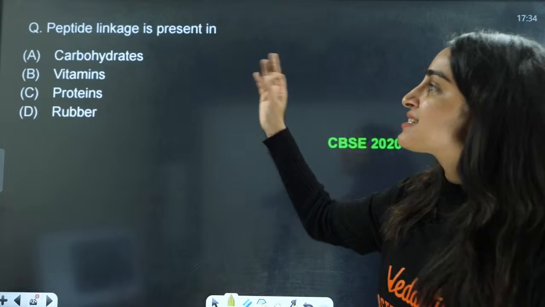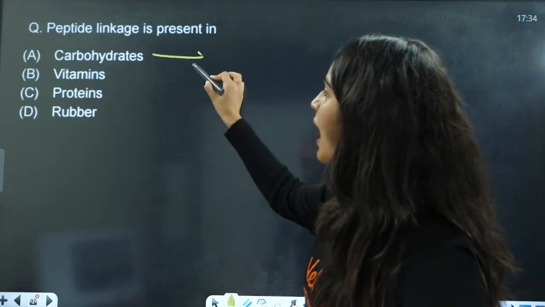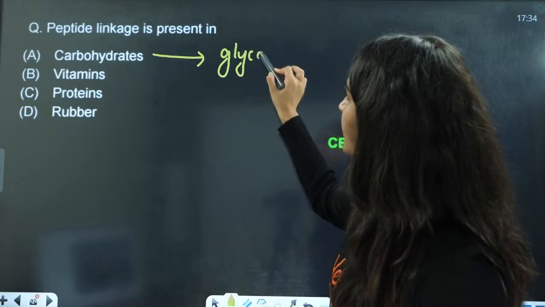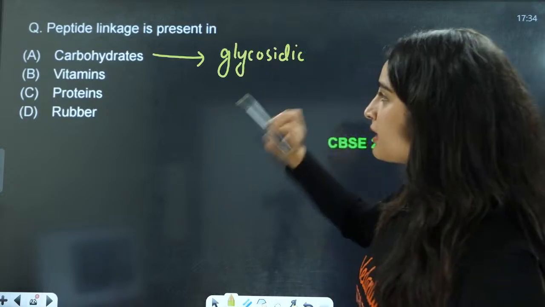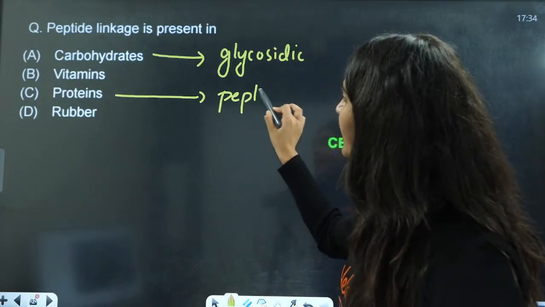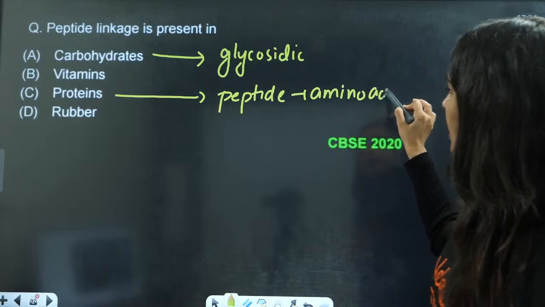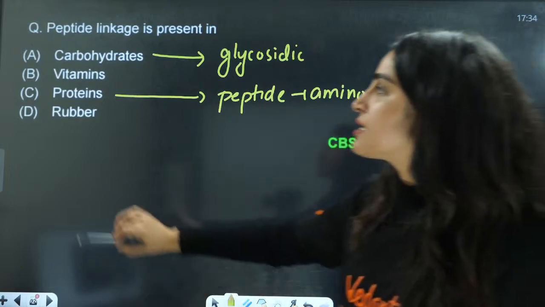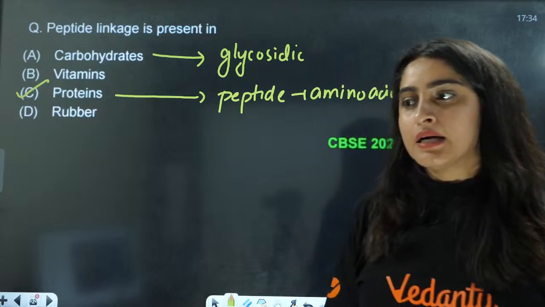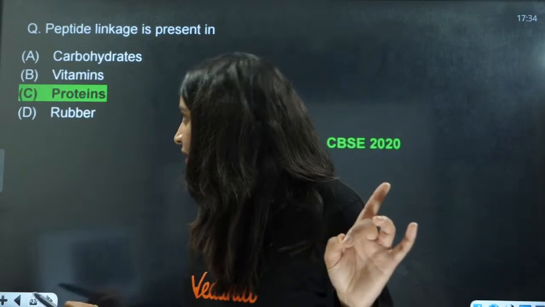Now, peptide linkage is present in which? In carbohydrates you have glycosidic linkages. In proteins you have peptide linkage of amino acids. So C is going to be the correct answer here.